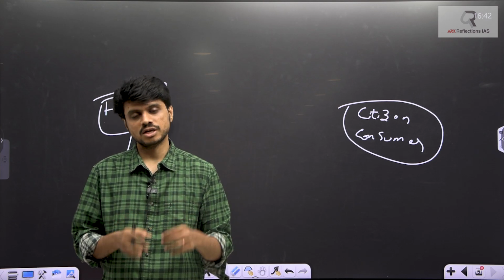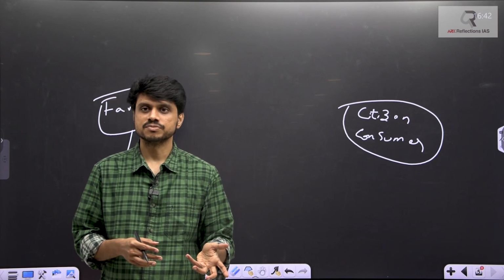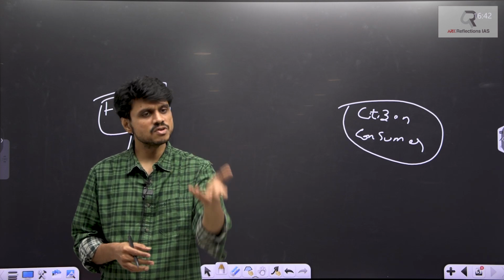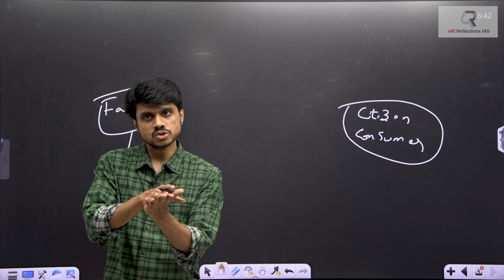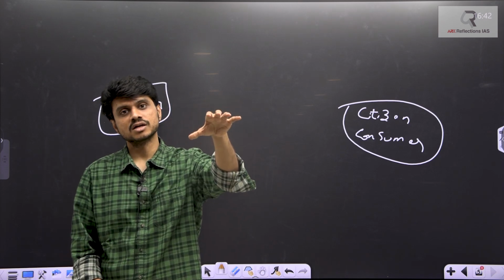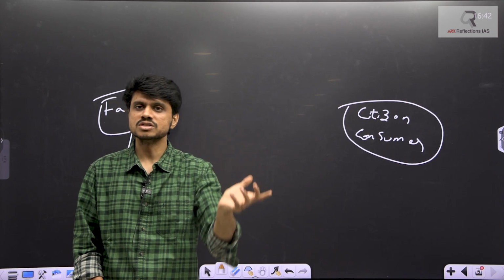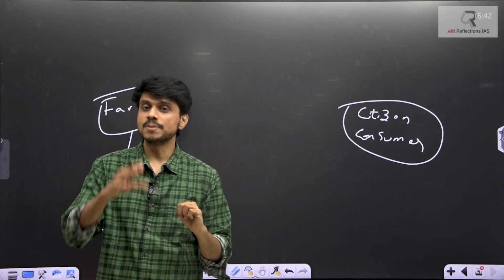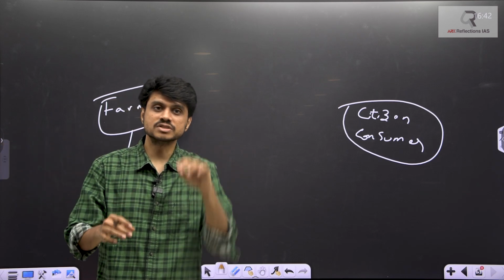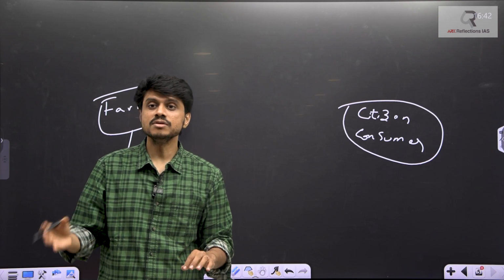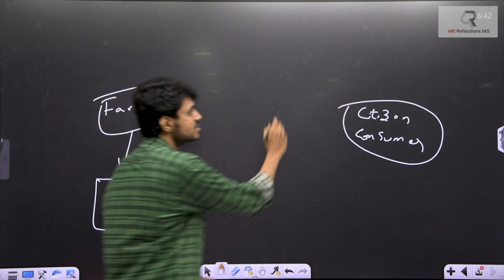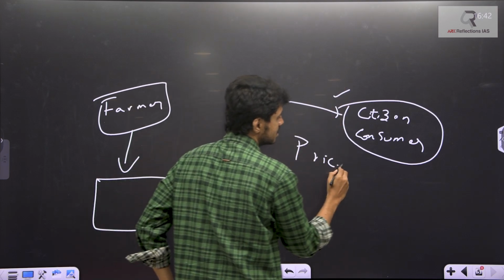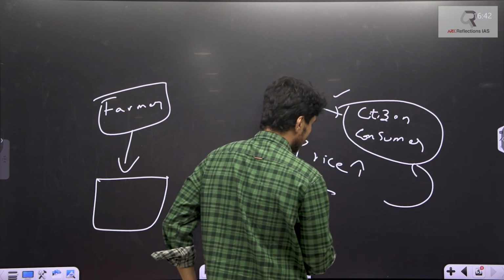He should not feel that if I produce something, there is no market for me. Generally, if you produce more, what happens in agriculture? If more and more is produced, the price will fall down. If the production is more than the demand, the price will fall. General basic economics, right? If the supply is more than the demand, the price will come down. If the supply is less than the demand, then the price will increase. If the price increases, it is inflation, and this will hurt the citizen.